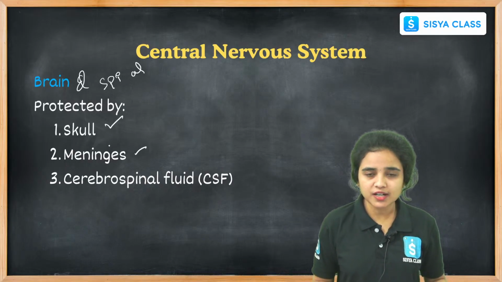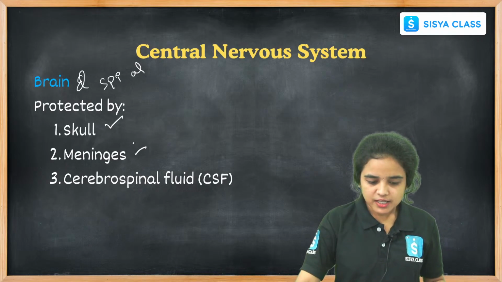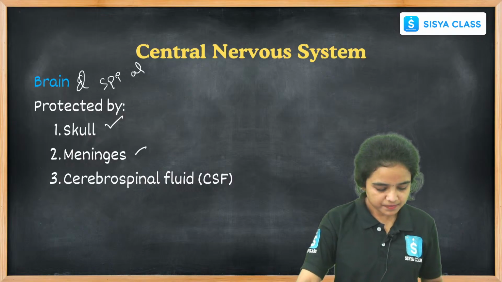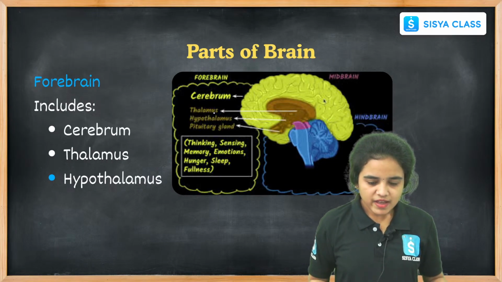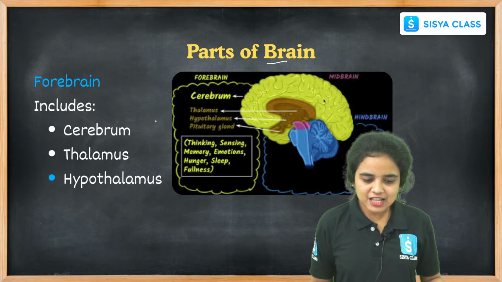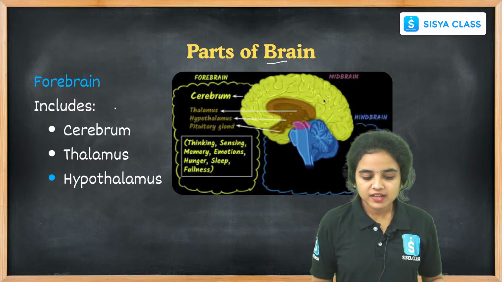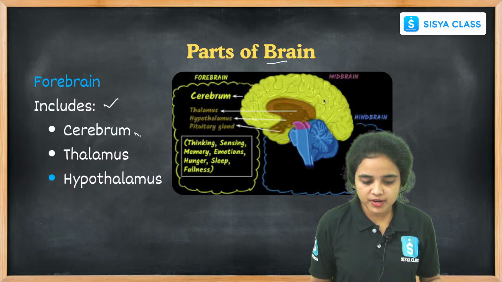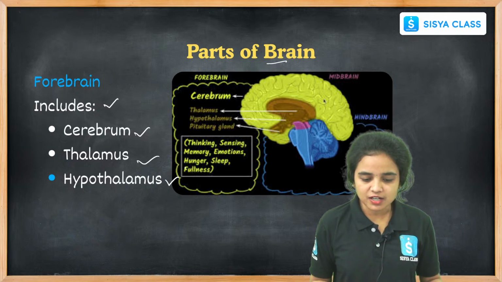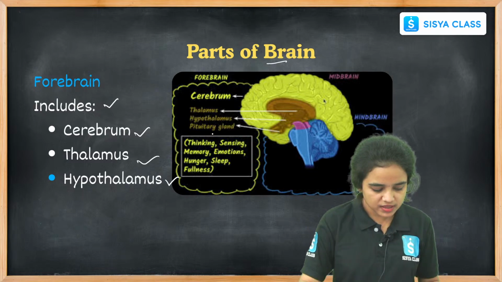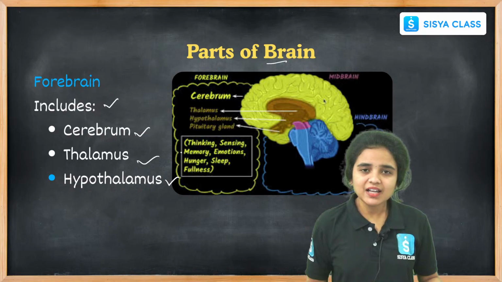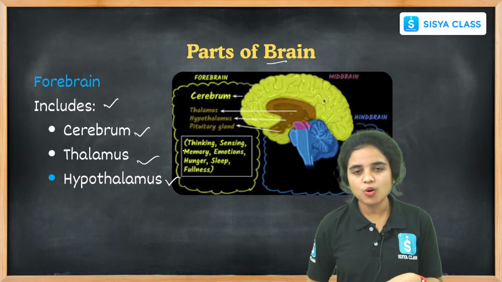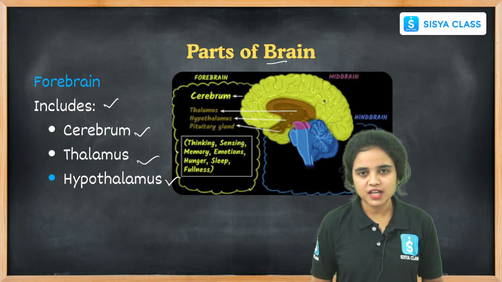And it is protected by skull, cerebrospinal fluid, and meninges. While coming to the parts of the brain, let us see the parts of the brain. Forebrain includes cerebrum, thalamus, and hypothalamus. These are the parts included in the forebrain. The brain is the main coordinating organ present in the human body.